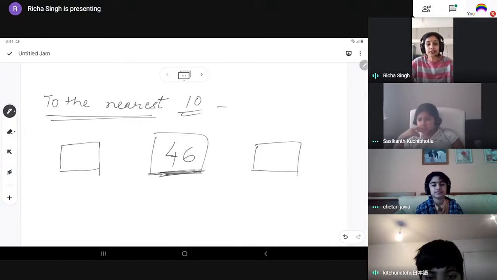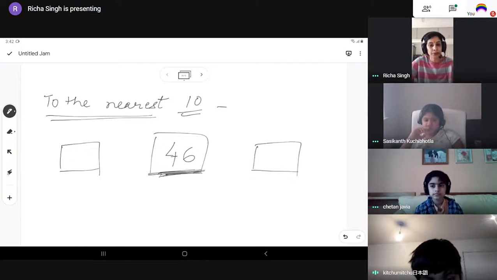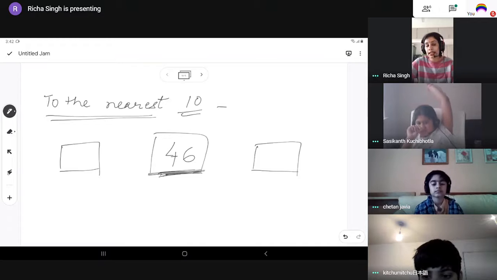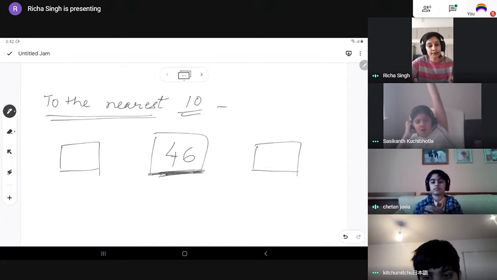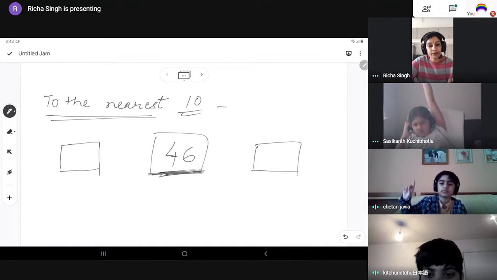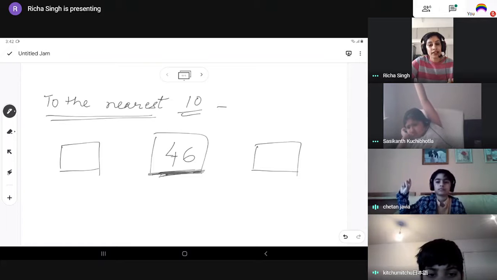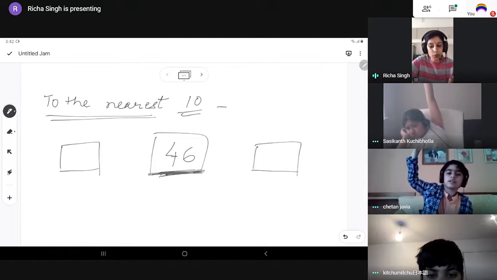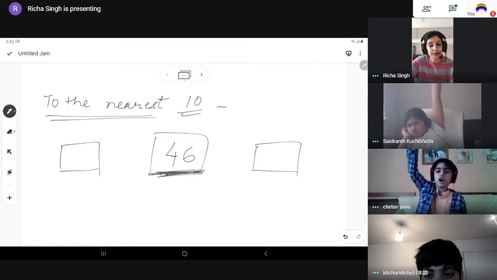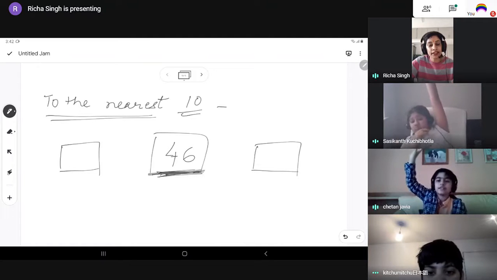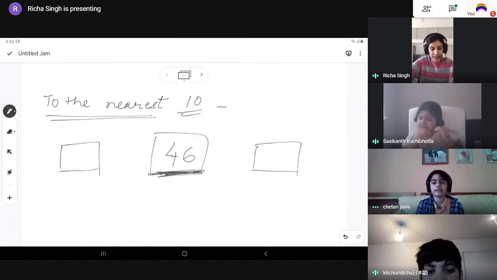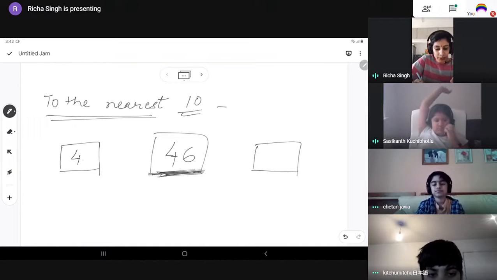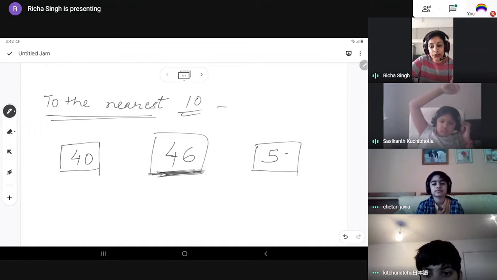And since we are talking about rounding off to the nearest 10, you cannot take 100 or 200 like that. This 46 will come in between which two tens? Yes, 40, exactly. It will come in between 40 and 50.